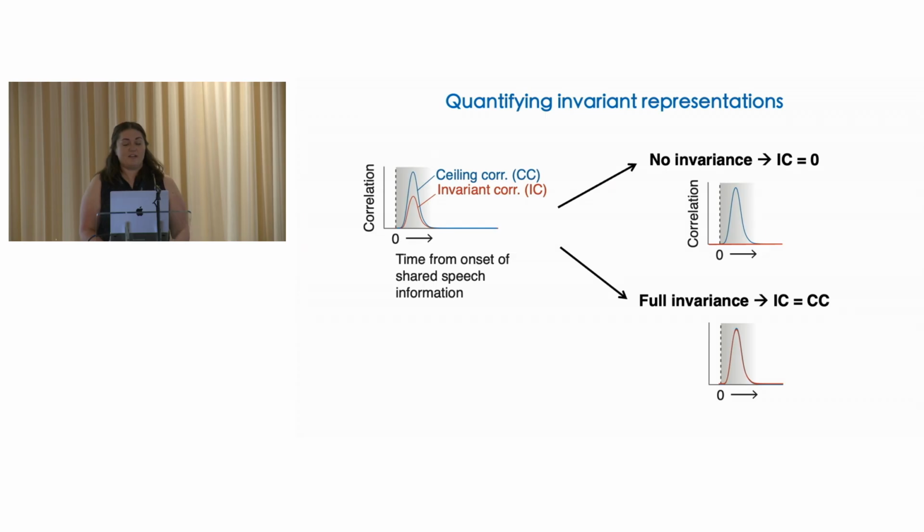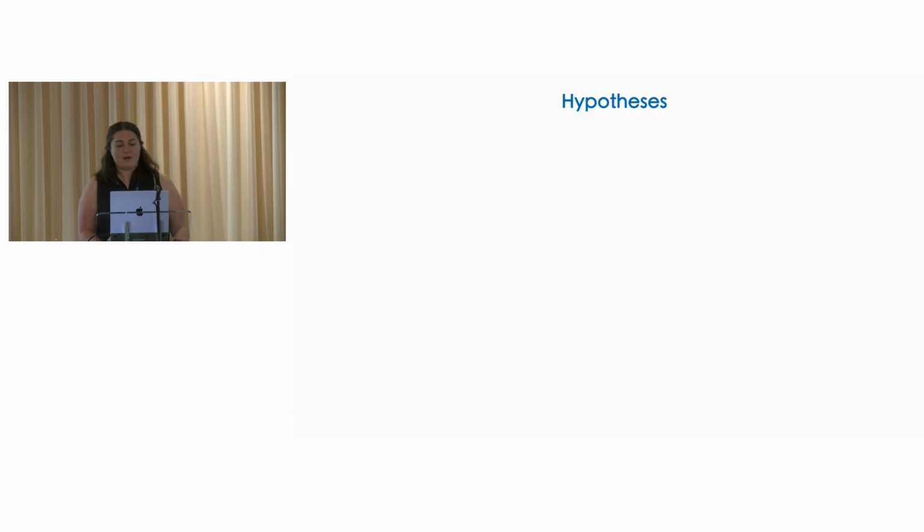On the other hand, if an electrode's response is fully invariant to these types of modifications, the electrode response will be the same to a given word regardless of whether or not there's this added variation, and the IC and CC will be the same. So now I'll walk through 3 hypotheses that we tested as to how invariant speech representations might arise in auditory cortex, and keep in mind that these are not mutually exclusive.